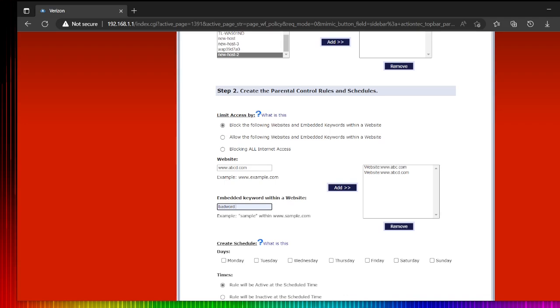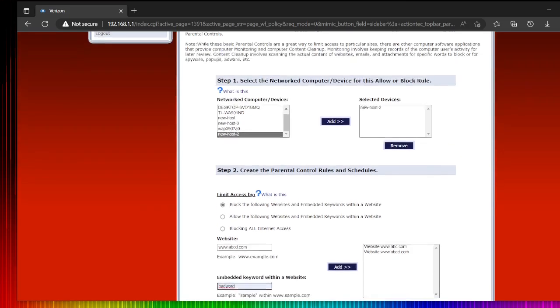For example, if one of your kids is searching for some word or some file, for example, anything, or we can say gun or any kind of drugs, if you put it in here, then they may not be able to search. Even if they access the internet, they may not be able to access it.